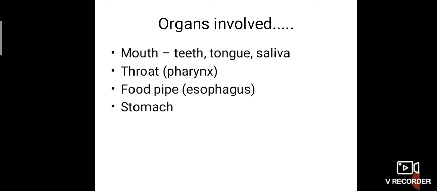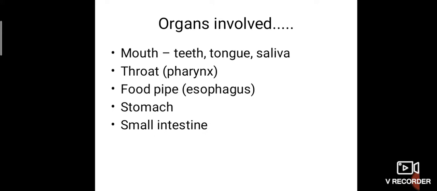In the stomach, some digestive juice is produced, and it also helps to digest the food. Okay. Then the food reaches the small intestine. In the small intestine, the food is completely digested, and the nutrients are absorbed. So the food first goes into our mouth, enters through the pharynx, passes through the esophagus, and reaches the stomach. Then it gets into the small intestine, where it is completely digested and the nutrients are absorbed.